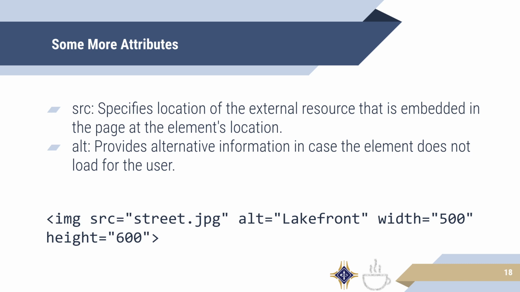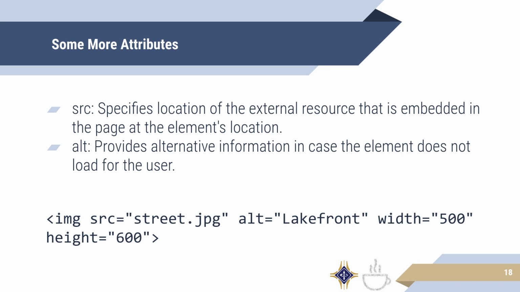The other two important attributes for images are source and alt. So source, or src, is a very common abbreviation for it. It will specify the URL or the location of an image that it wants to embed at that location. So in this case, we're looking for the street.jpg file on our server.